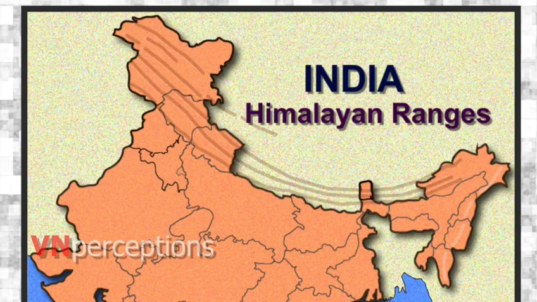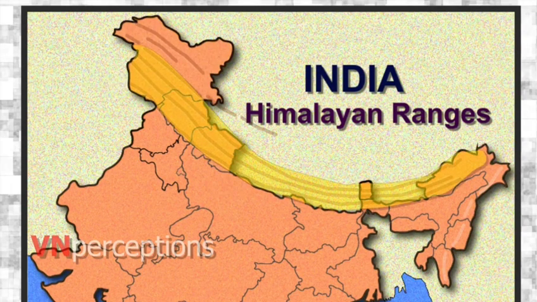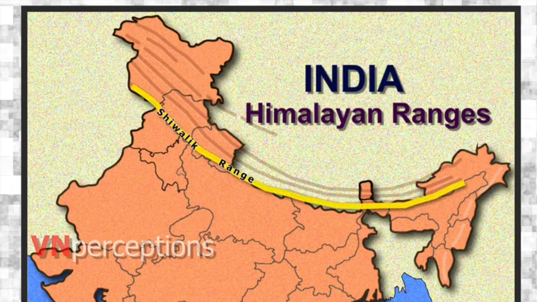From west to east, the Himalayas are divided broadly into three mountainous regions, that is, western, central, and eastern. The Himalayas are 2,400 kilometers long, and their width varies from 400 kilometers in Kashmir to 150 kilometers in Arunachal Pradesh. The Shivaliks are the southernmost and geologically youngest east-west mountain chain of the Himalayas.